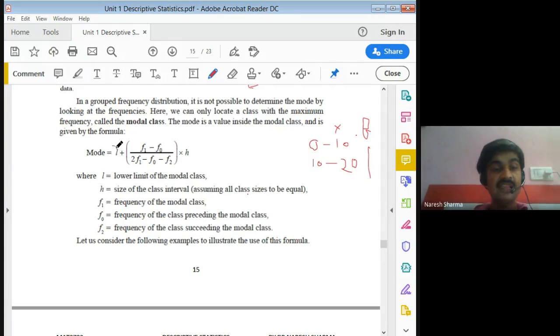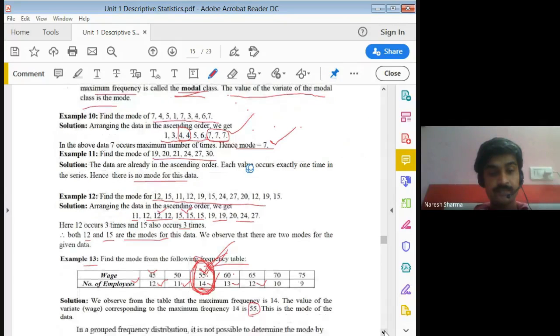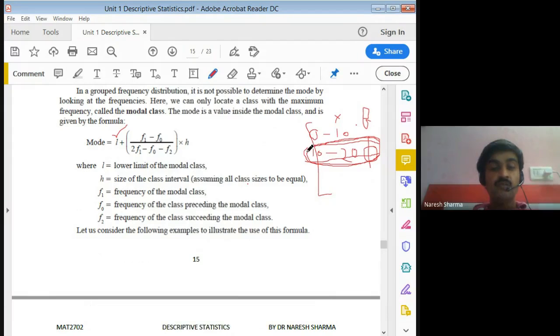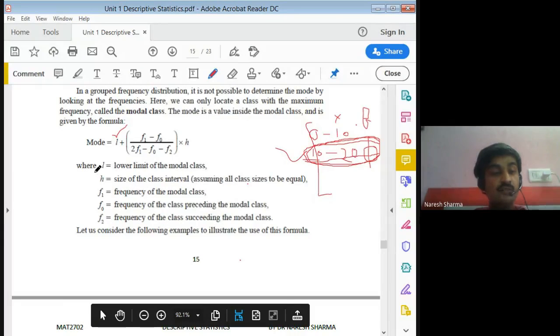The formula uses L, the lower limit of the modal class. So what is the modal class? First, we have the data and also the frequency in front of it. The class corresponding to the maximum frequency is called your modal class, and the lower limit of that particular modal class is called L.